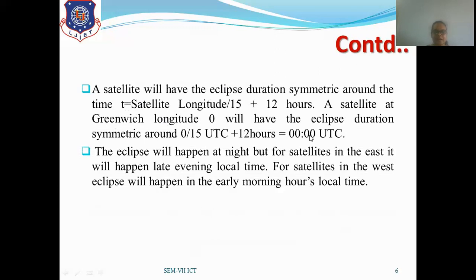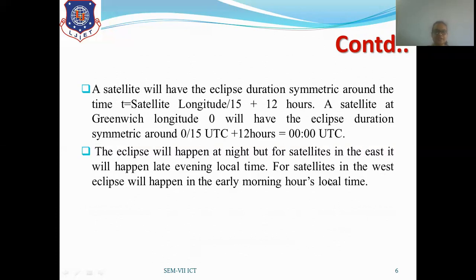For a satellite in the east, the eclipse will happen at night, or late evening local time. So whenever the satellite is east of the Earth station, the eclipse will happen at night, or you can say in the late evening time. Whereas for a satellite in the west, the eclipse will happen in the early morning hours of the local time. Clear?